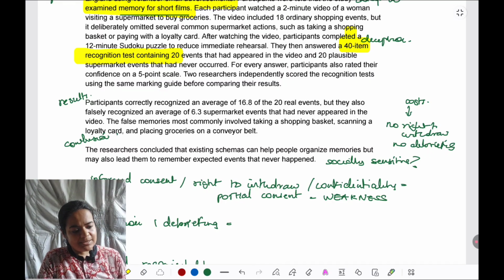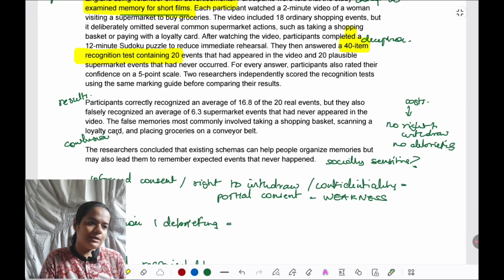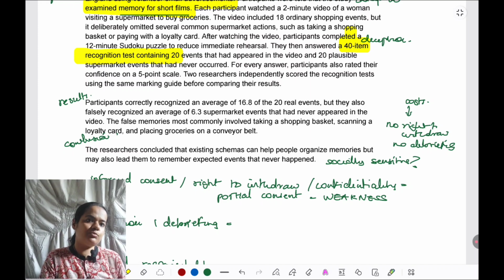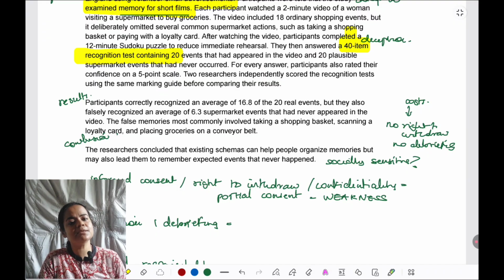Coming to deception debriefing, deception is definitely there. Participants are just being told that memory is being assessed. There's no mention of a schema also. They are just assuming that they have to see a video clip and report it as accurately as possible. They are not even thinking that their pre-existing knowledge is supposed to influence what they are seeing, and researchers are going to evaluate them on that basis, like their performance on that basis. So all of the true purpose has been hidden from them. They've been deceived into giving a test.